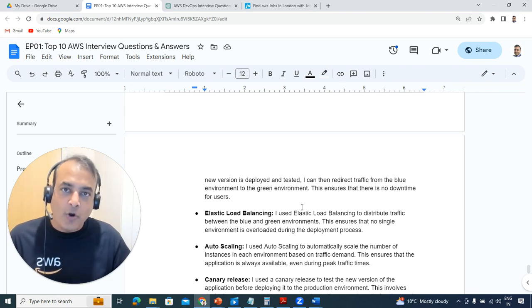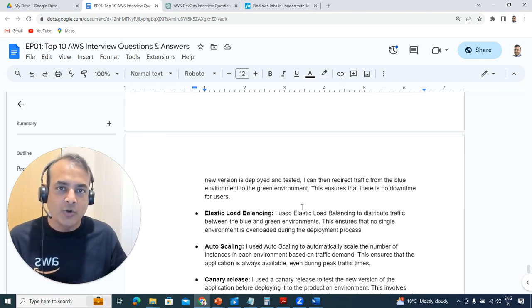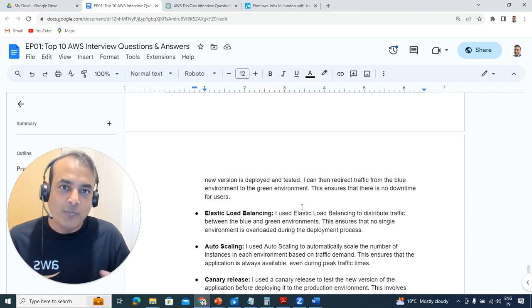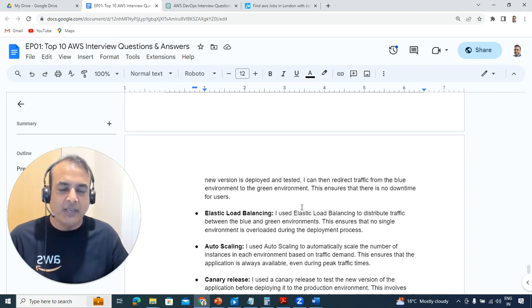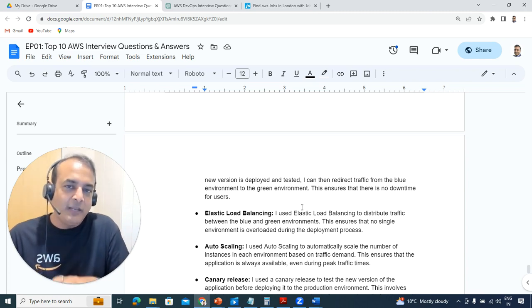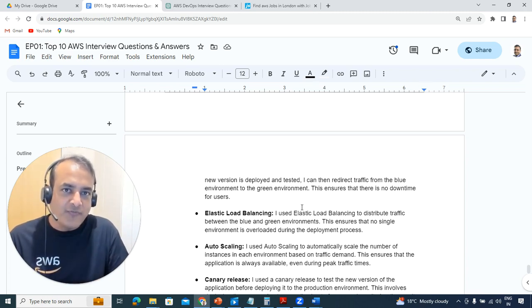Another component you'll use to make sure that your application never goes down from the end user's point of view is the load balancer. You put a load balancer in front of multiple application nodes. One request goes to one application server, and if you need to modify or update the configuration, the request goes to the second node.